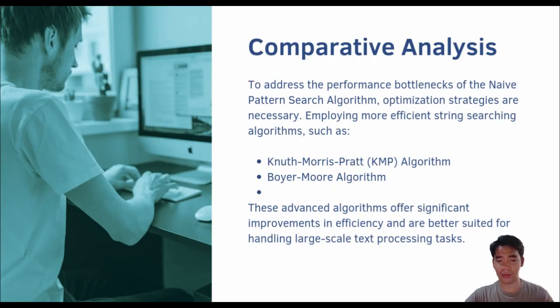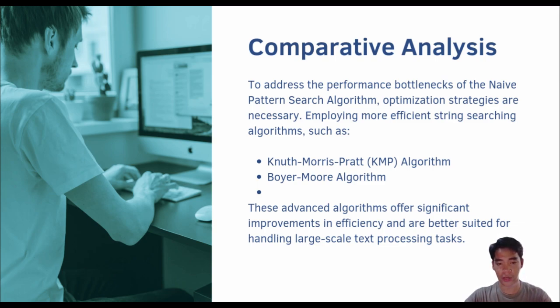In our comparative analysis, we highlight the need for optimization strategies. Employing more efficient string search algorithms, such as the Knuth-Morris-Pratt or KMP algorithm or the Boyer-Moore algorithm, might be necessary to address the performance bottlenecks of the naive pattern search algorithm.